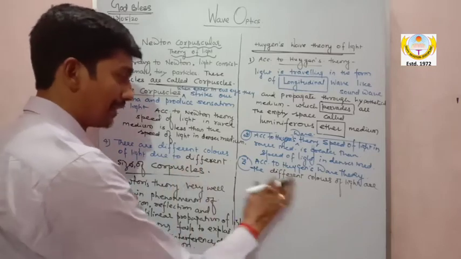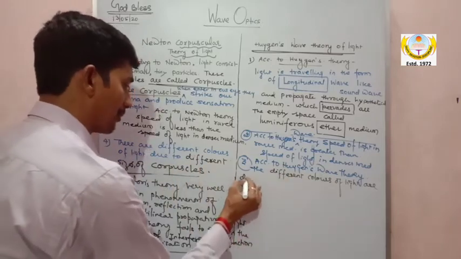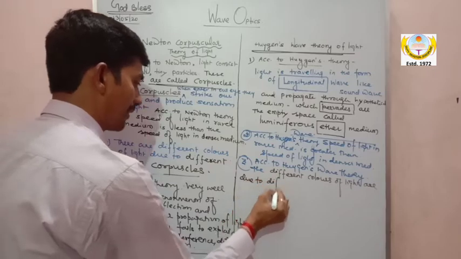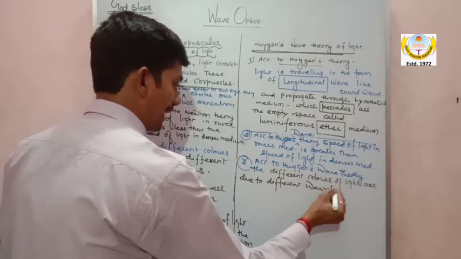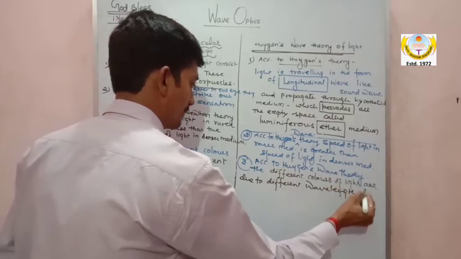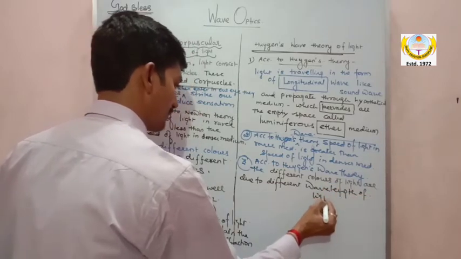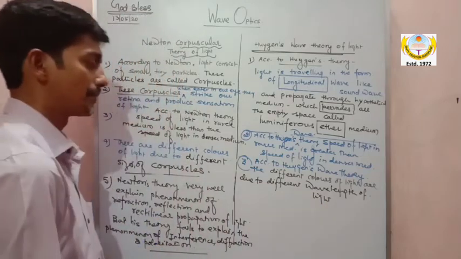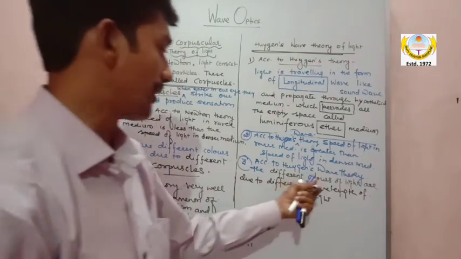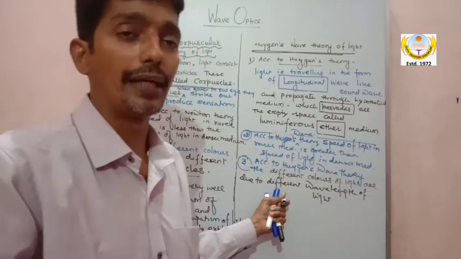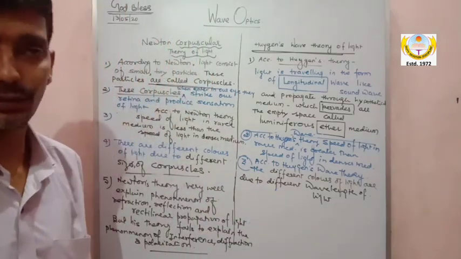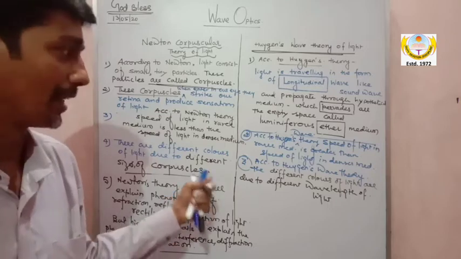That is a wrong answer. Different colors of light are due to different wavelengths of light. So according to Huygen's wave theory, the different colors of light are due to different wavelengths of light, not due to different size. That is a wrong answer.